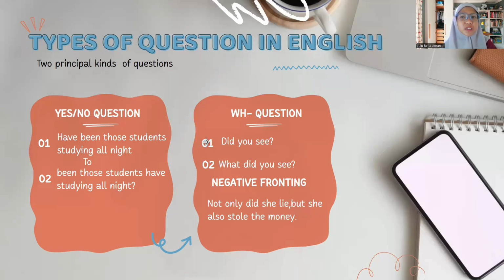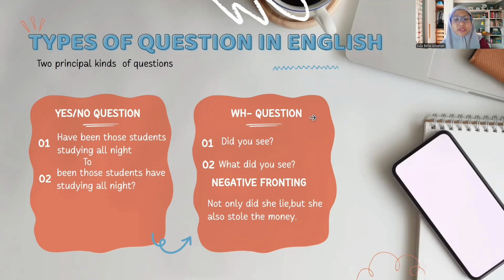Types of question in English: three principal kinds of question. Yes or no question. As we have discussed earlier, in the initial sentence we change the subject part to the verb. This is an example of a yes or no question: Have those students been studying all night?